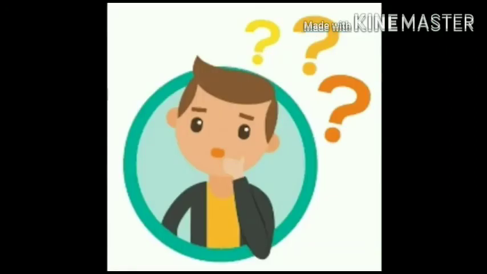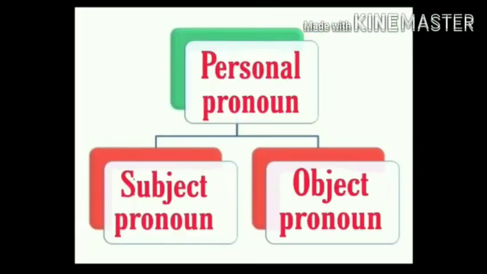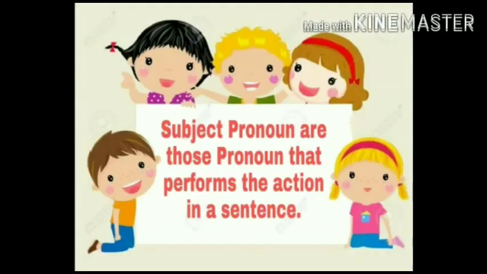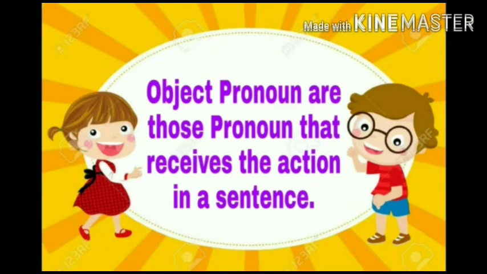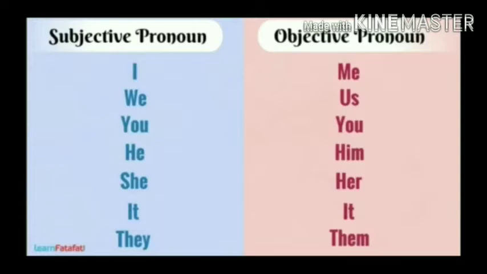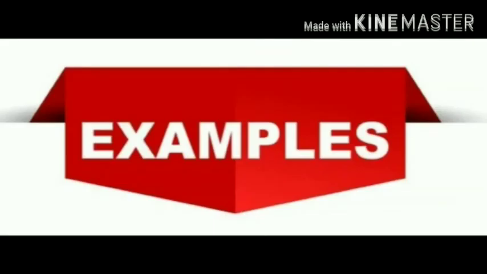Now you must be thinking, what is subject pronoun and what is object pronoun? So, subject pronouns are those pronouns that perform the action in a sentence. They are I, you, he, she, we, they and it. Object pronouns are those pronouns that receive the action in a sentence. They are me, you, him, her, us, them and it. Let us understand this with the help of example.